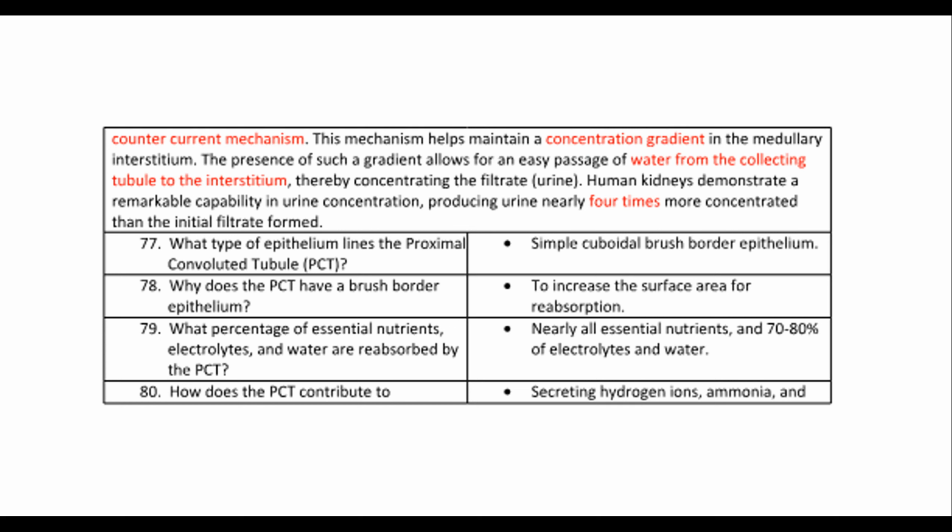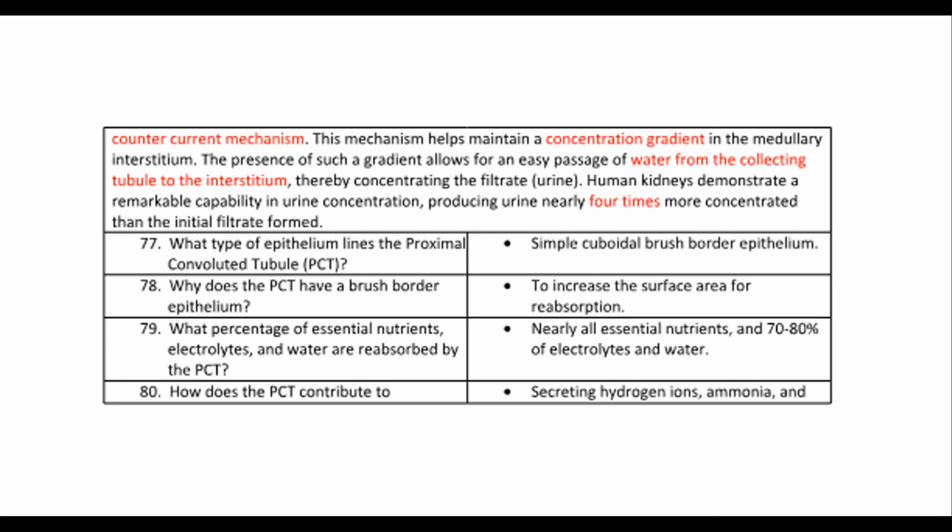77. What type of epithelium lines the proximal convoluted tubule, PCT? Simple cuboidal brush border epithelium. 78. Why does the PCT have a brush border epithelium? To increase the surface area for reabsorption. 79. What percentage of essential nutrients, electrolytes, and water are reabsorbed by the PCT? Nearly all essential nutrients, and 70 to 80% of electrolytes and water.